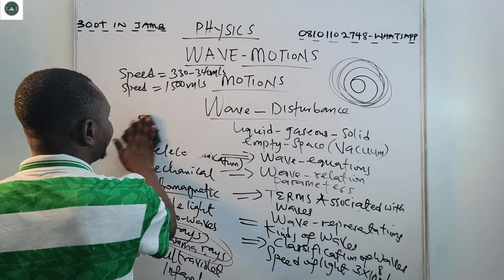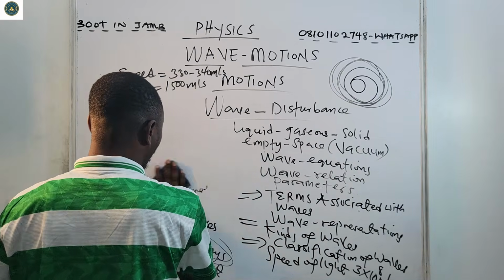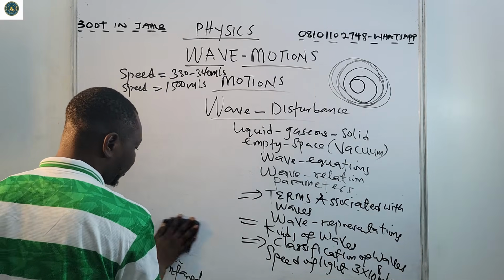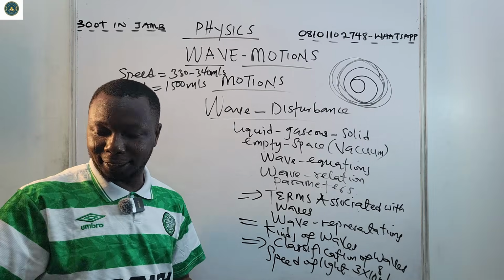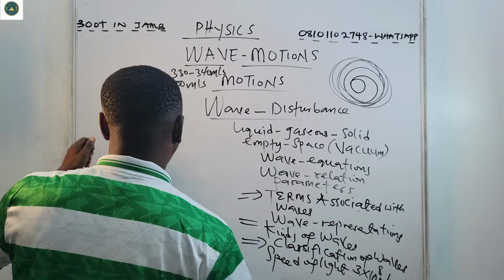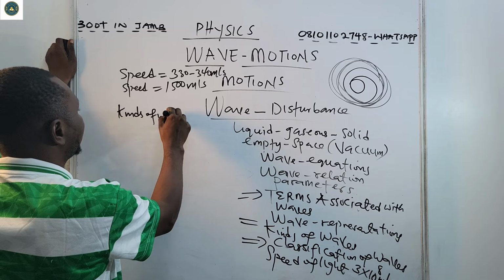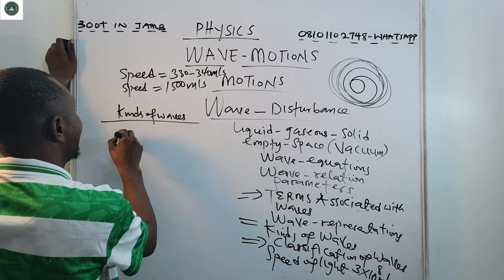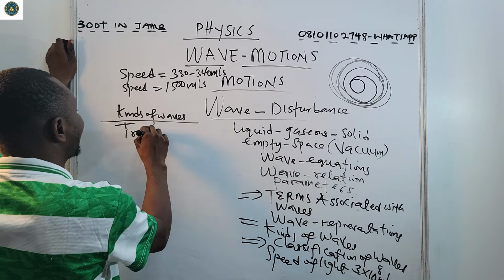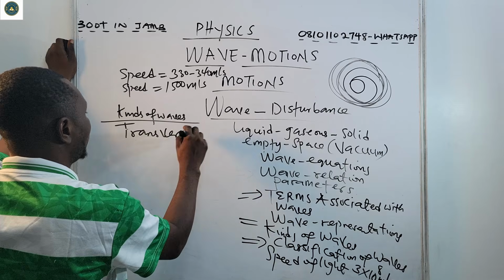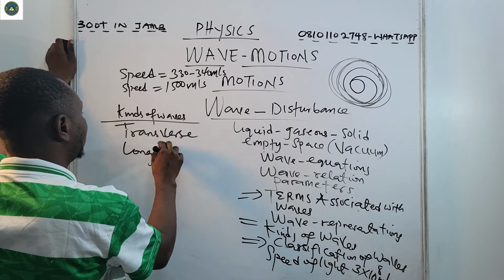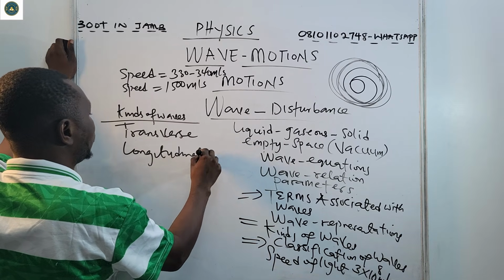So let's see. Another thing we need to understand again is the kinds of waves. All right? What are the kinds of waves? We have the transverse waves and the longitudinal waves.